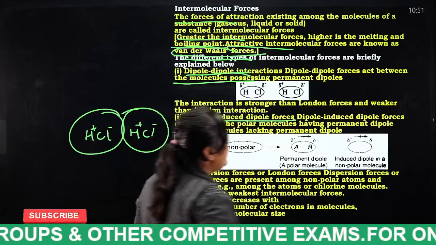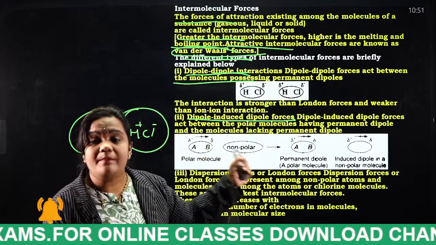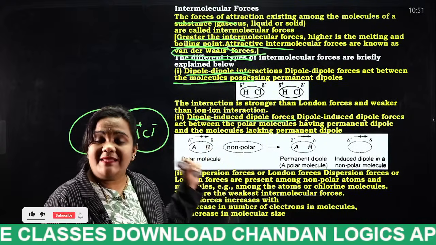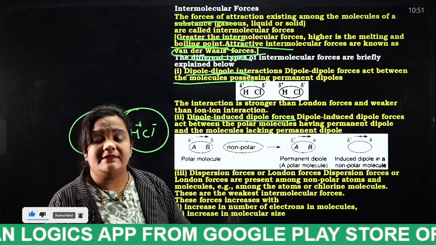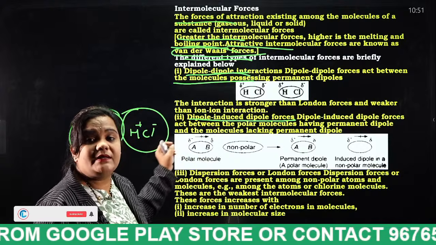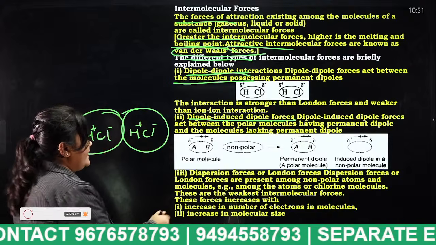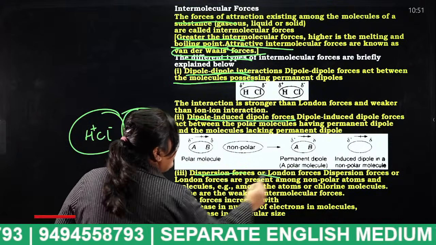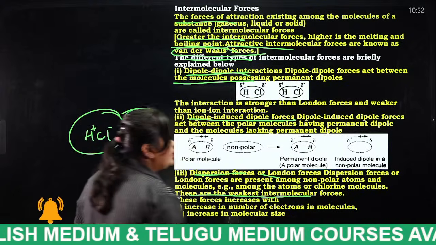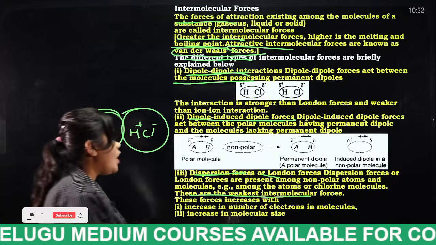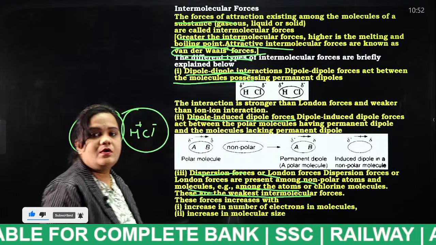Next one is dipole-induced dipole forces. Dipole-induced dipole forces involve one polar molecule and one non-polar molecule. When there is an interaction between a polar molecule and a non-polar molecule, that is known as what, students? Dipole-induced dipole forces. Next, dispersion forces or London forces. These are the weakest intermolecular forces. They are present among non-polar atoms and molecules, for example, among atoms or chlorine molecules.